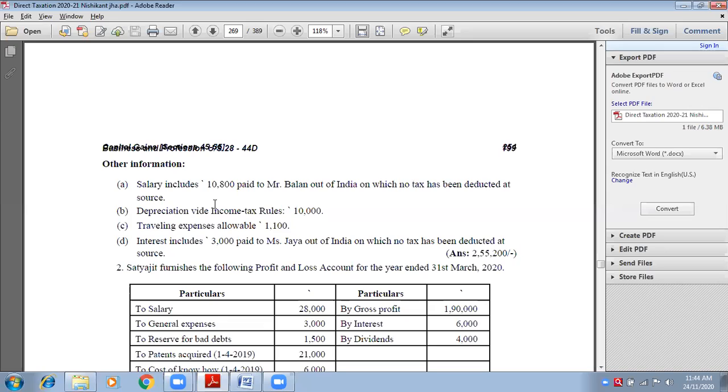Write down: add expenses disallowed. First item, salary paid to Mr. Balan. Write down in the bracket, no tax has been deducted at source.